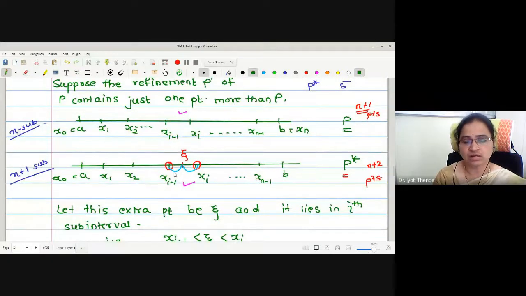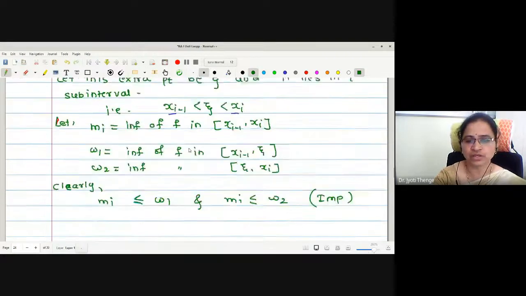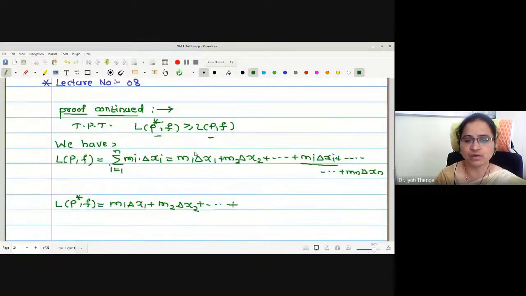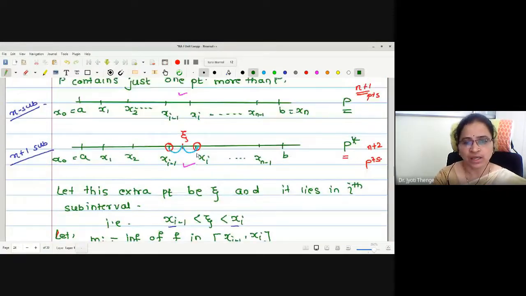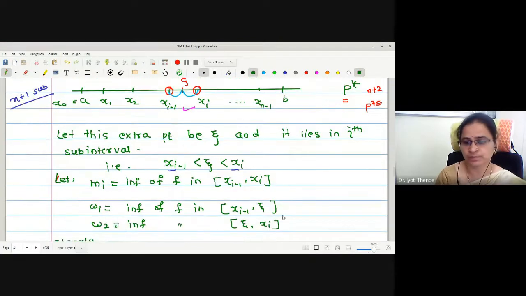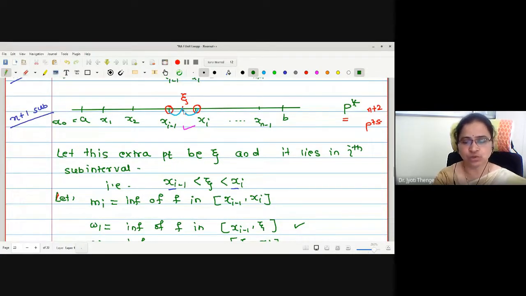What should the change be? What was the infima value over xi minus 1 to zeta? What we were doing actually, the infimum value is multiplied by the length of the subinterval. In this subinterval xi minus 1 to zeta, the infimum we have assumed is w1. And what will be the length of the interval xi minus 1 to zeta?